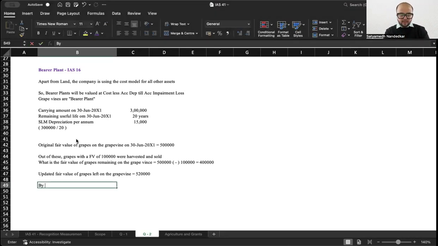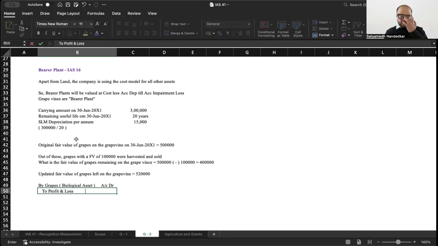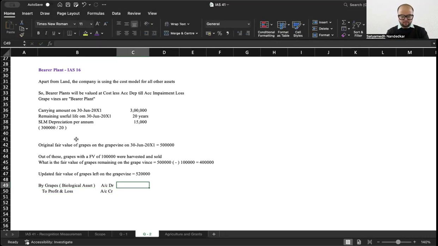Entry होगा by grapes, biological asset account, debit to profit and loss account. 5 lakh 20,000 minus 4 lakh, 1 lakh 20,000. You make sure that you now bring the fair value into picture of this particular biological asset.